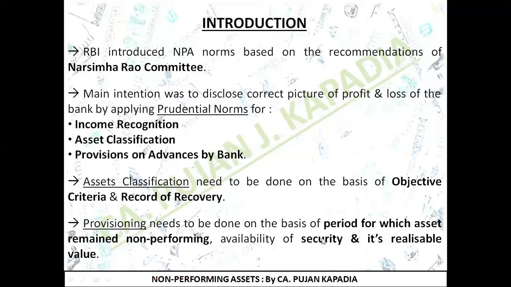Second is availability of security. Many loans are of the nature which have security backing them. If I'm giving any kind of overdraft facility, then I may take an asset as security from my customer. So I need to check whether any security is available or not. And if it is available, what is the realizable value? Which means if I go and sell that security as of now, what is the market rate? What is the amount that I'm going to receive from it?